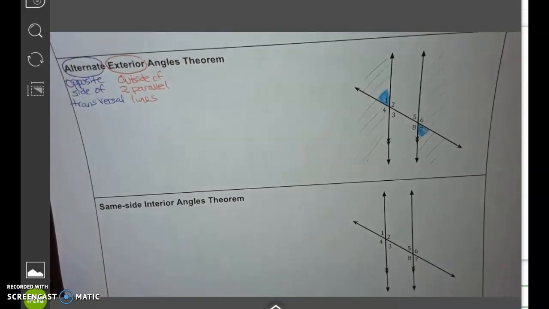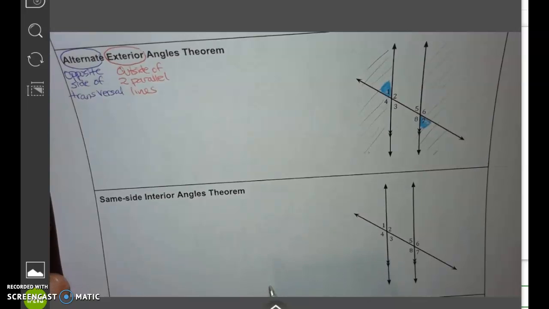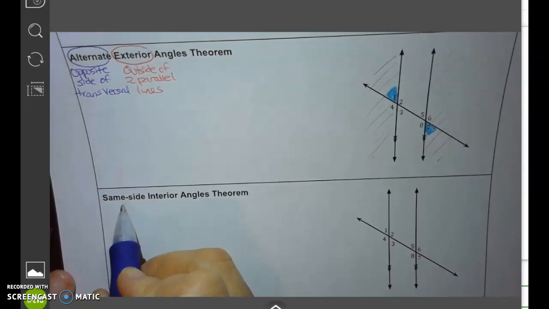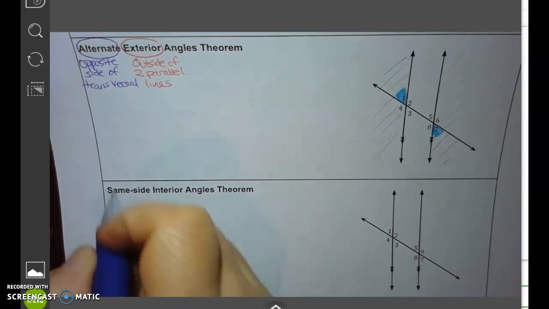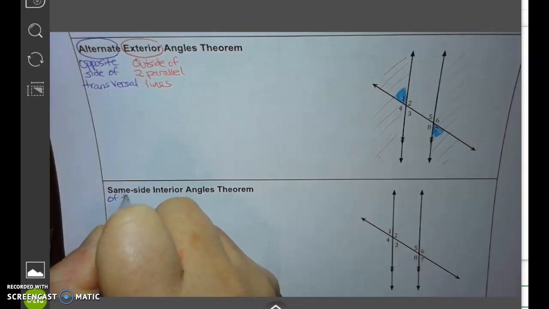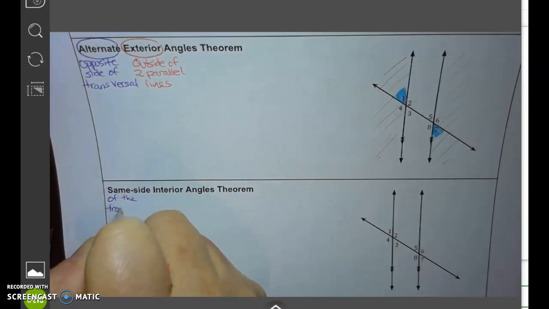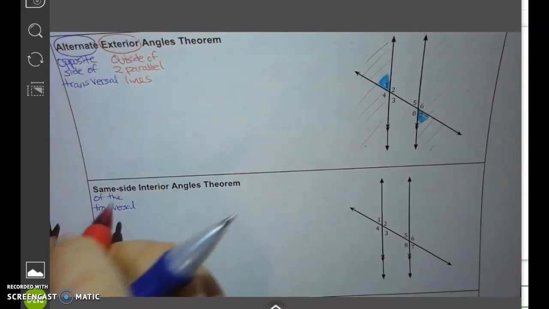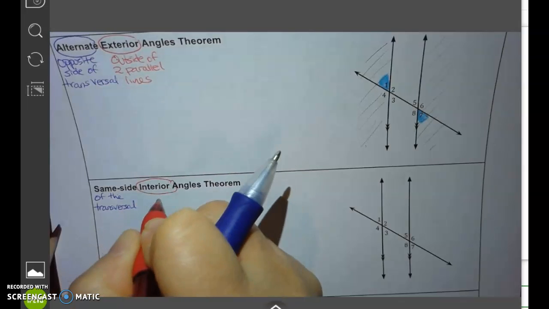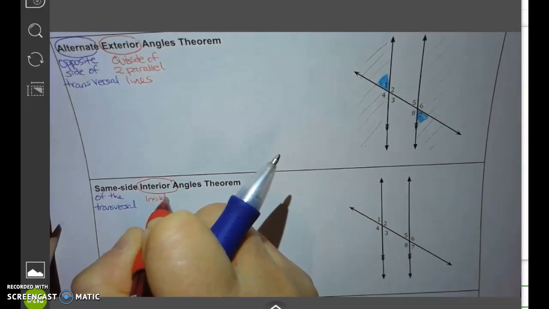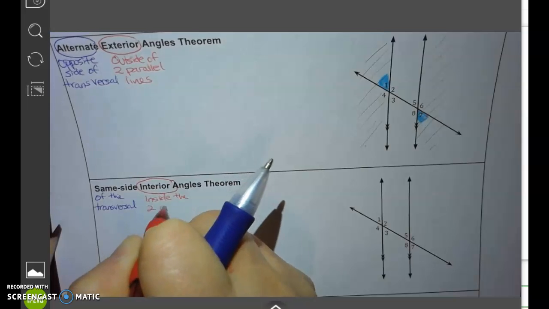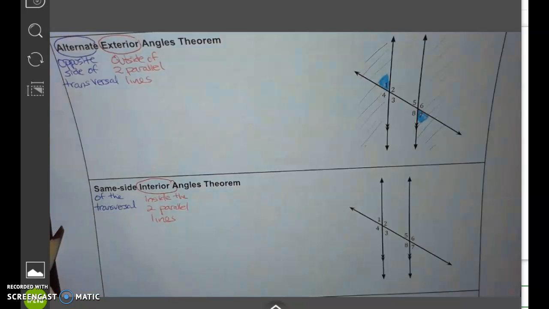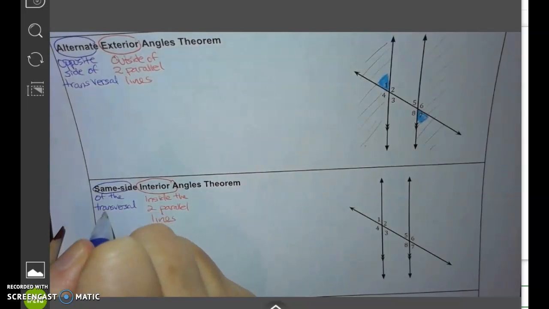Alright, let's talk about more of the vocabulary. In this case, same side. Same side, that's pretty plain English. Same side just means same side of the transversal. And interior means inside the two parallel lines, or two main lines, in contrast to the transversal.